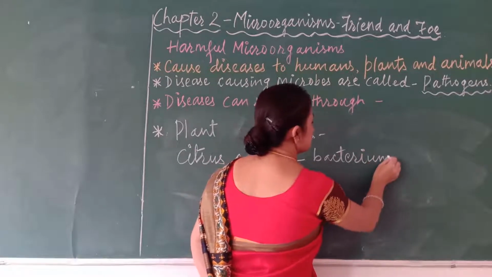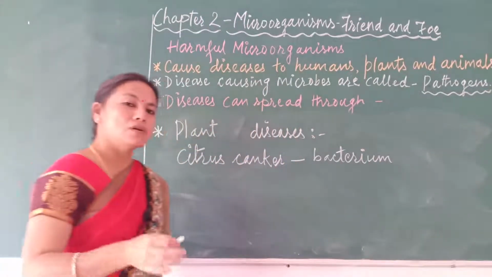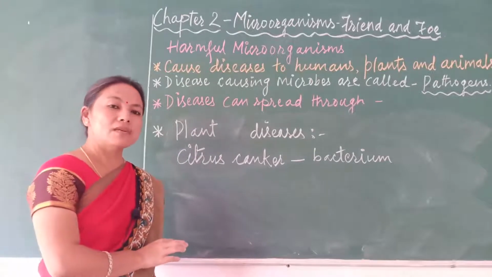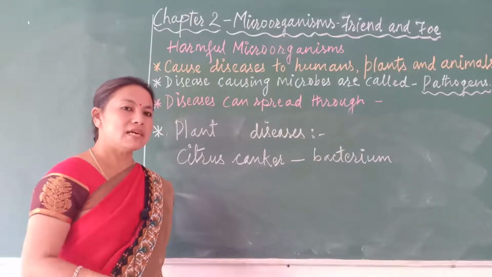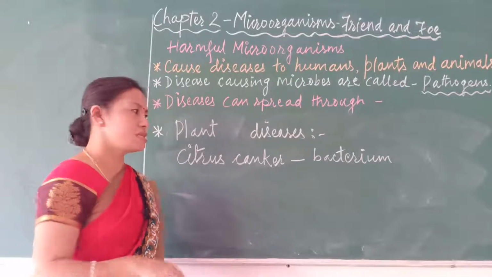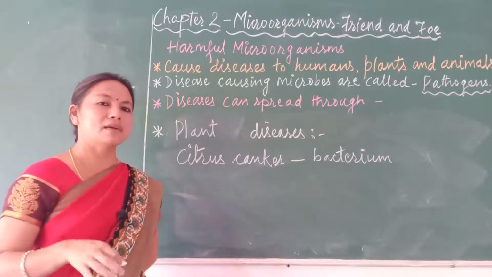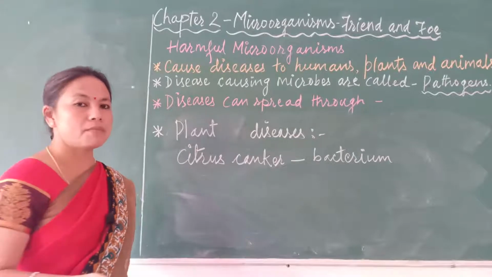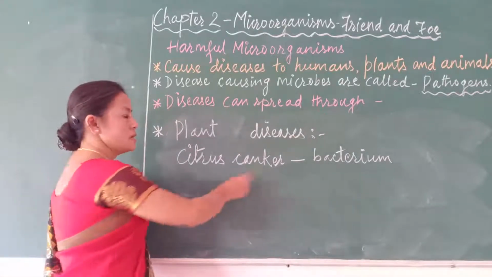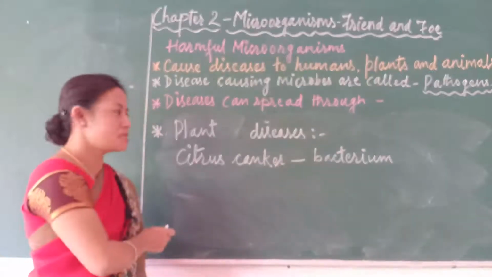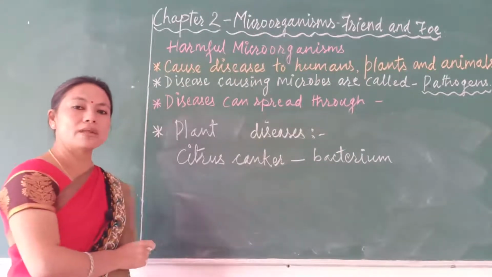So if this bacterium infects the citrus kind of fruits, what happens? Our crop yield is going to go down qualitatively as well as quantitatively. The quantity and the quality both will go down, and it will not fetch us money. The farmers will suffer huge loss because of this bacterium which causes the disease citrus canker in plants.